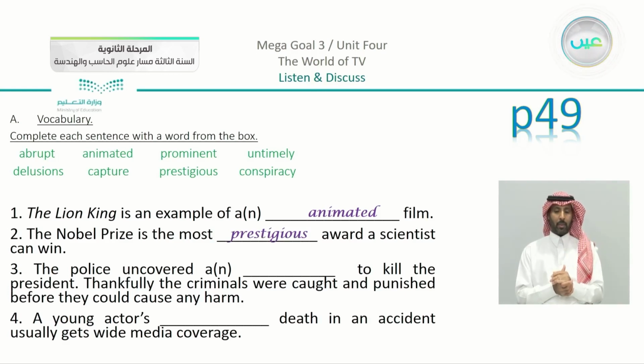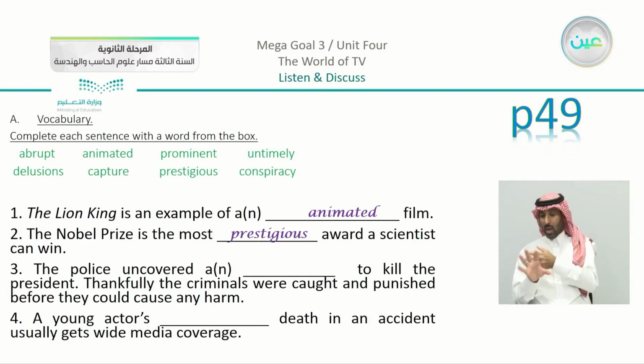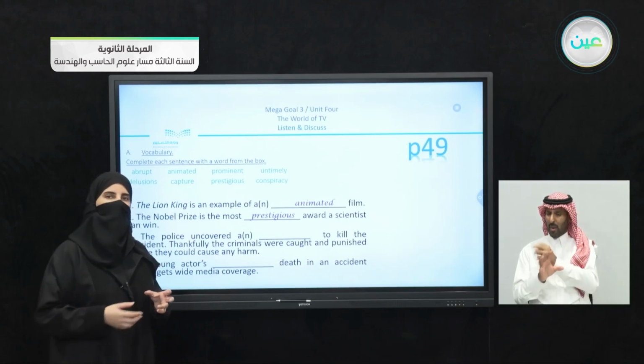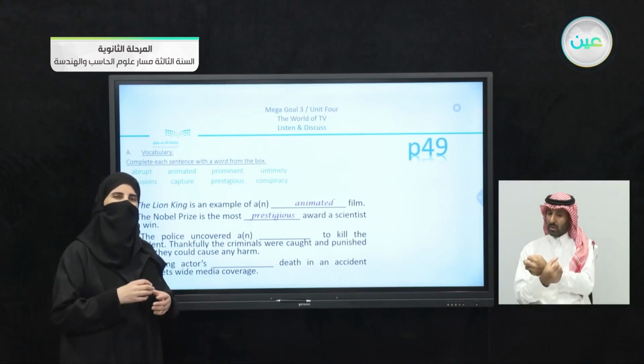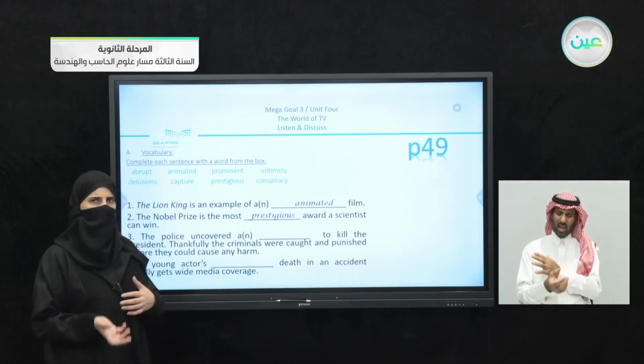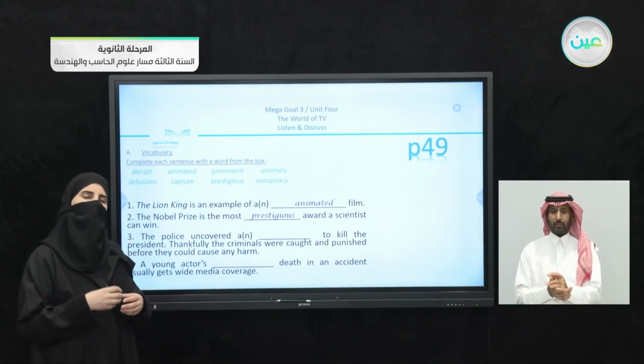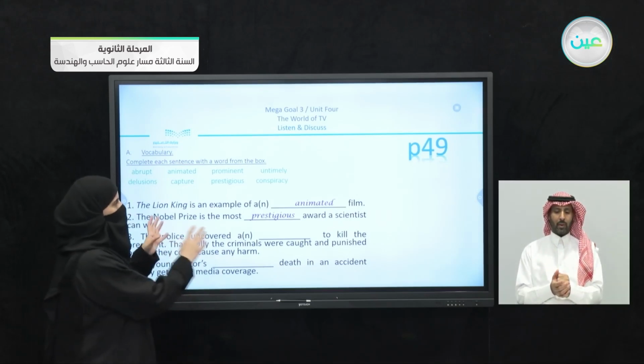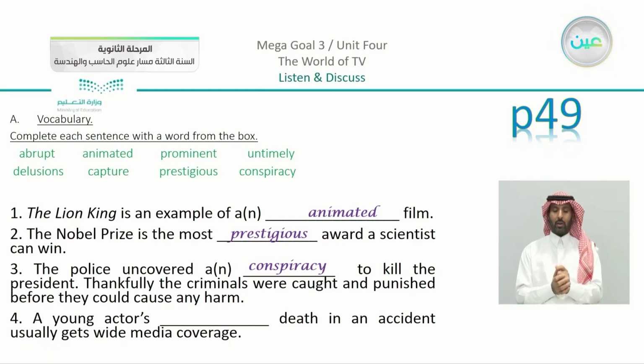We have after that number 3. The police uncovered a or an blank to kill the president. Thankfully, the criminals were caught and punished before they could cause any harm. So since we are talking about criminals here and that they were caught and there was some kind of harm that may be happening, the suitable word is going to be conspiracy. We have number 4.